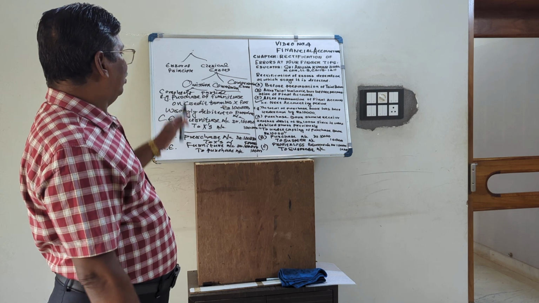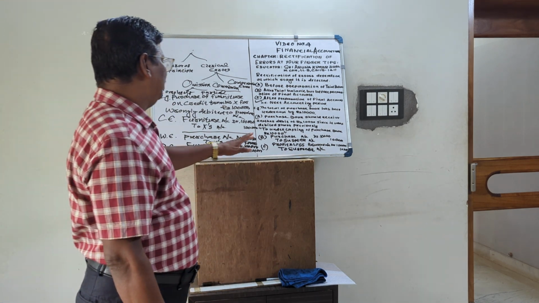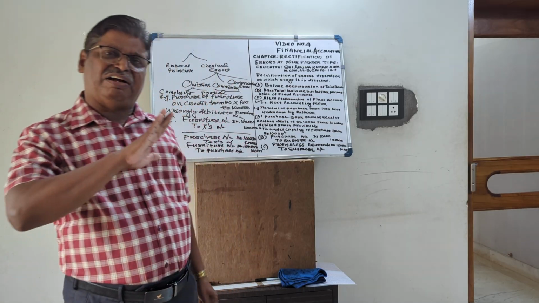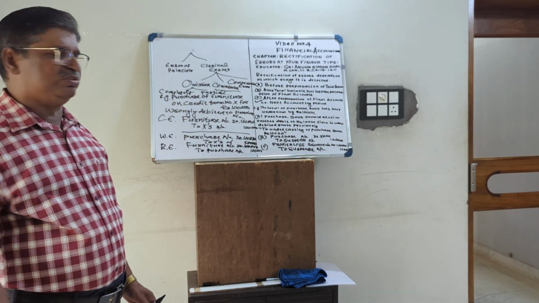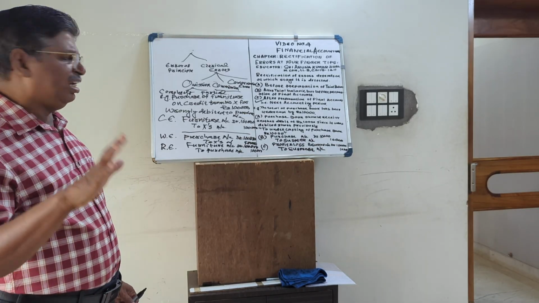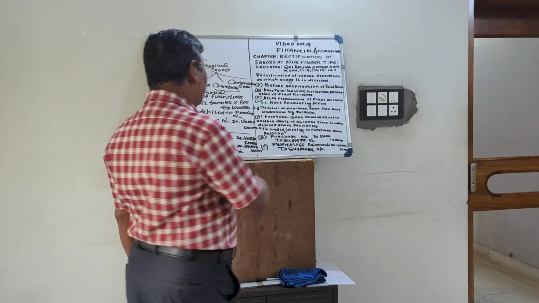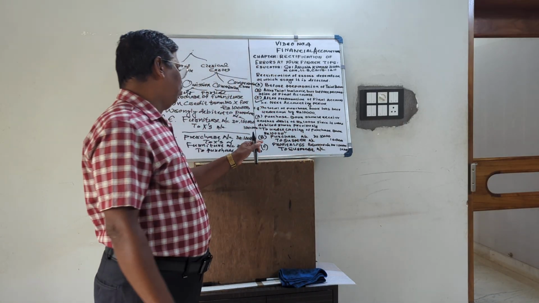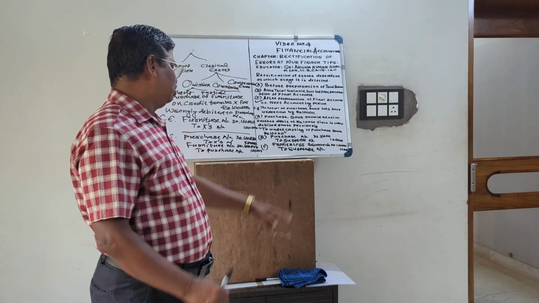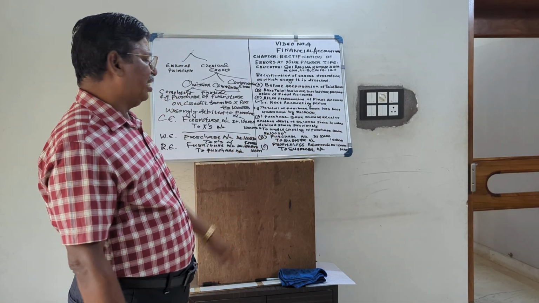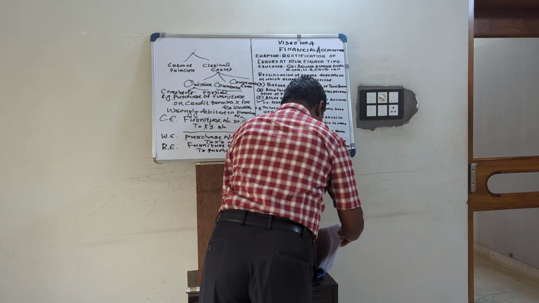So, when the next year the error is detected, we cannot again debit the purchase account. Already purchase account is closed and it has already been adjusted to the net profit and to the capital account. So what we will do in the next year, we will adjust it through profit and loss adjustment account. So in this case, we will write profit and loss adjustment account debited to suspense account. Let us have a discussion on it.